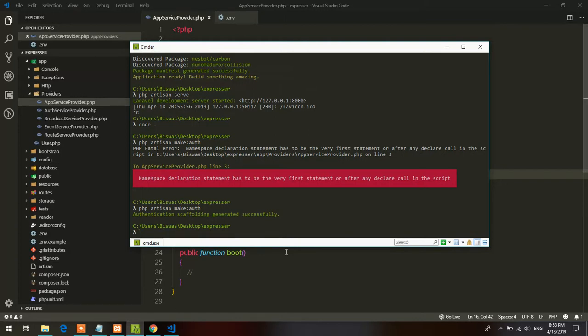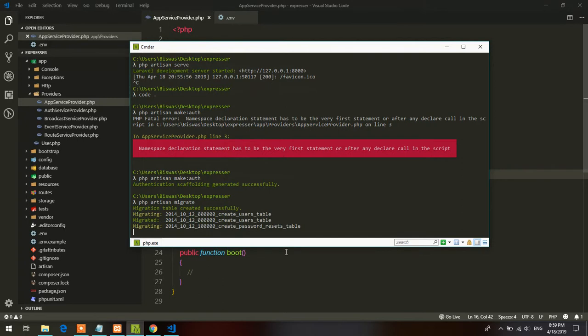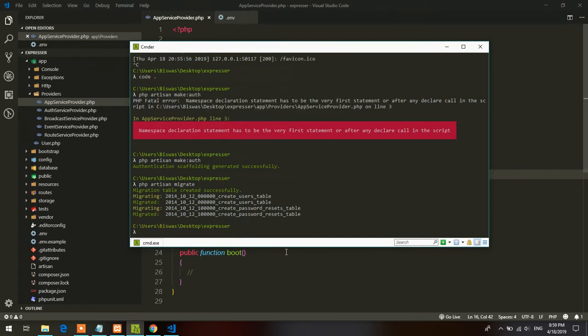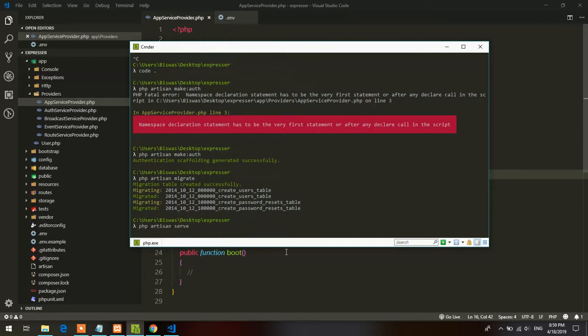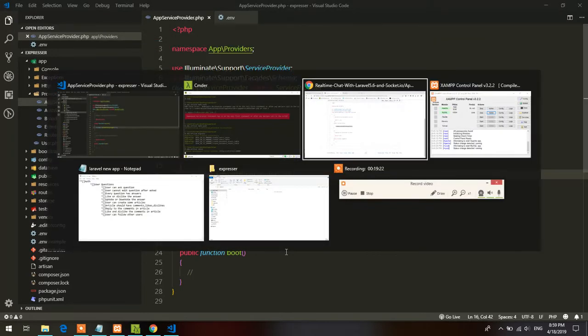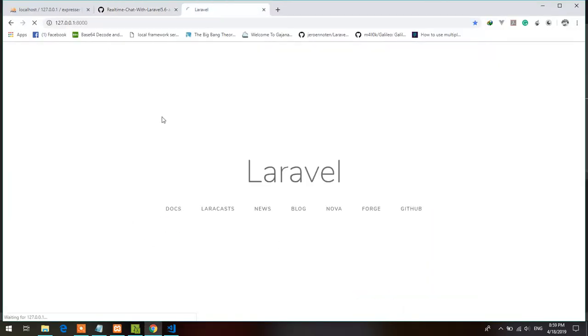So now we have to migrate the database. PHP artisan migrate. Why did I add that? Because of the character length. You'll get some errors in migration if you don't do that. I will describe that again in another video. So let's start the server again. PHP artisan serve, and we are good to go.